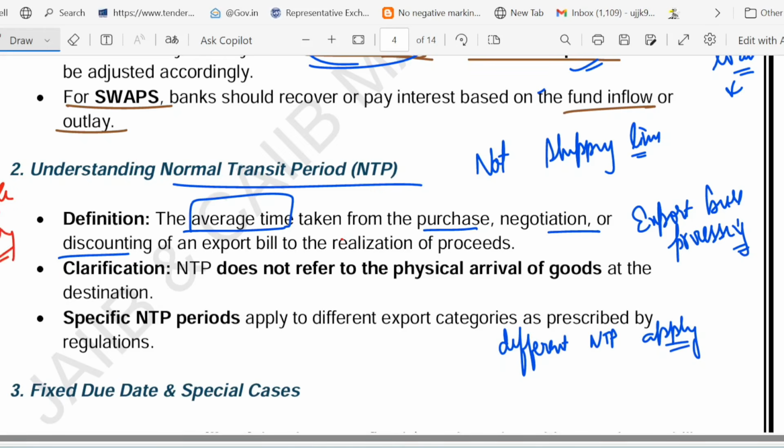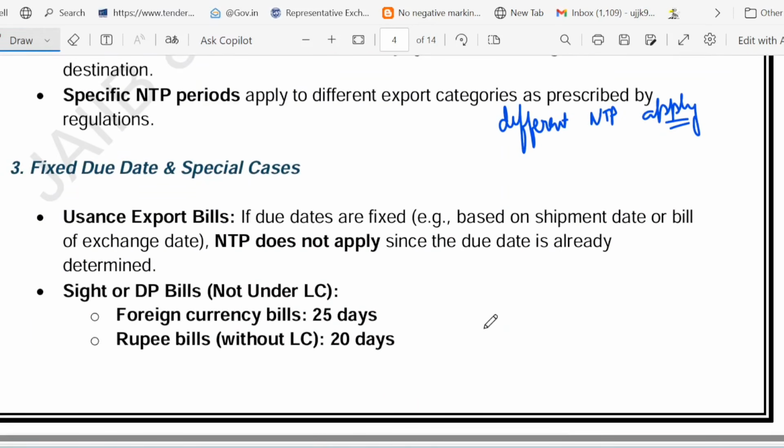Pizza delivery time is not when it is baked, but when it is paid for and delivered, right? That is the point. Similarly, NTP is the average time it takes from purchase, negotiation and discounting till the realization of the proceeds. And different NTP periods apply for different export categories. Now have a look at the fixed due date and special cases.